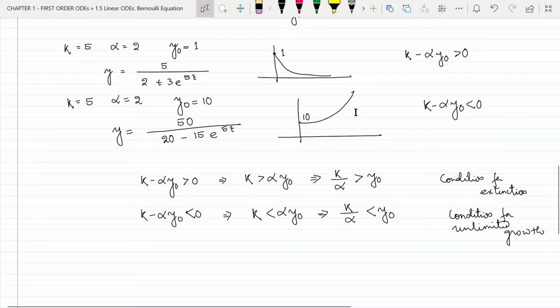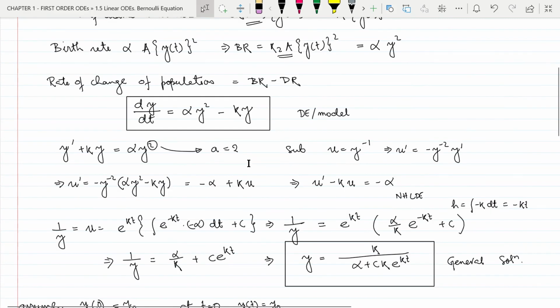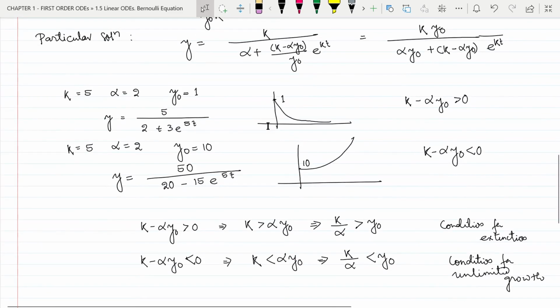This is the condition for unlimited growth. And k and alpha are from this differential equation. The coefficient of the y square term is alpha, and the coefficient of the y term is k. These two coefficients decide what happens to the population as t tends to infinity with a given initial population.